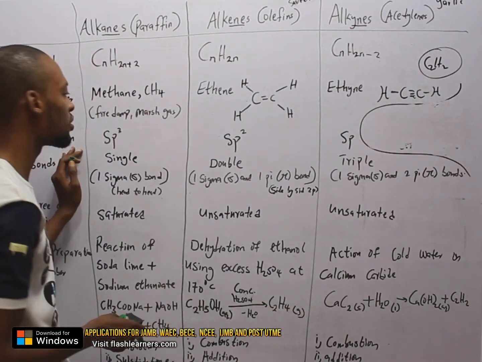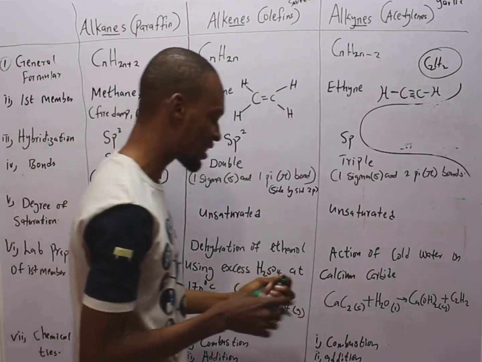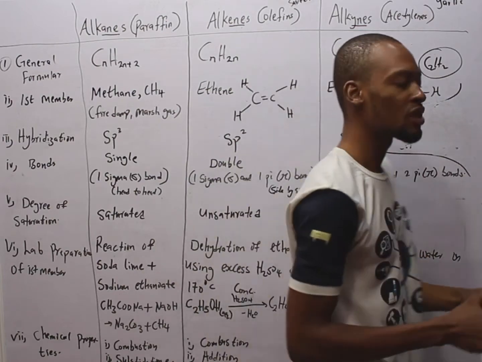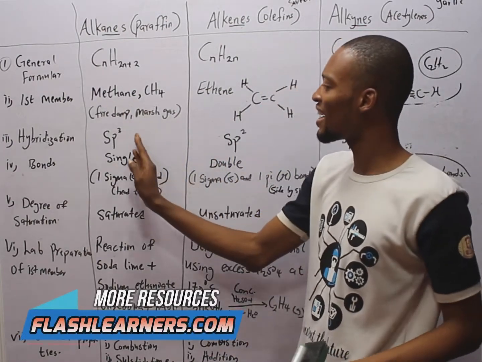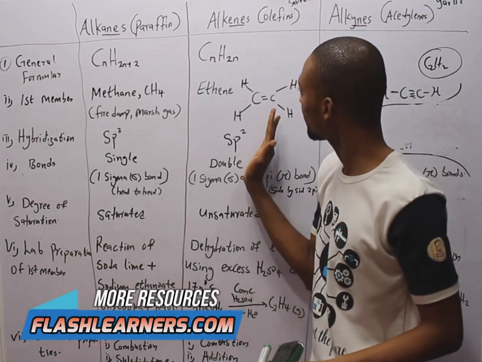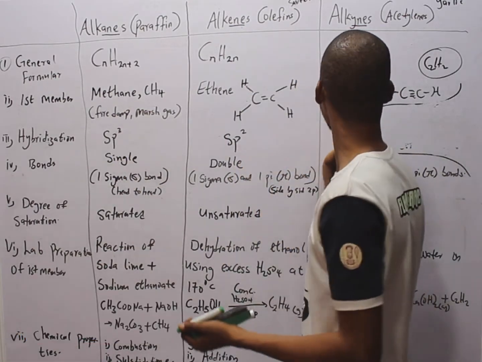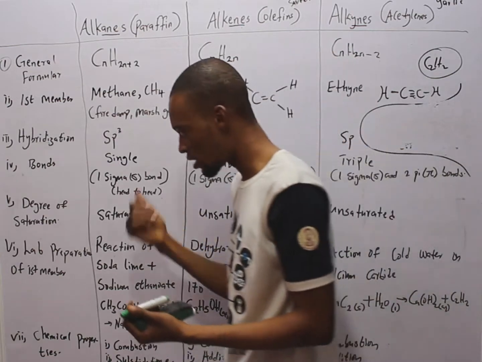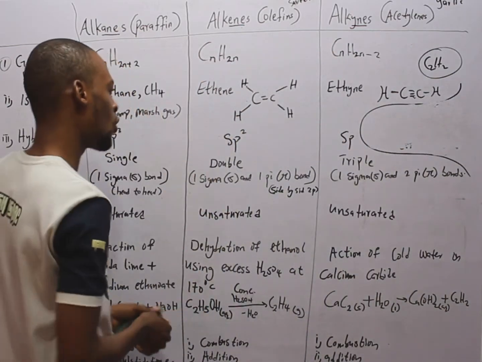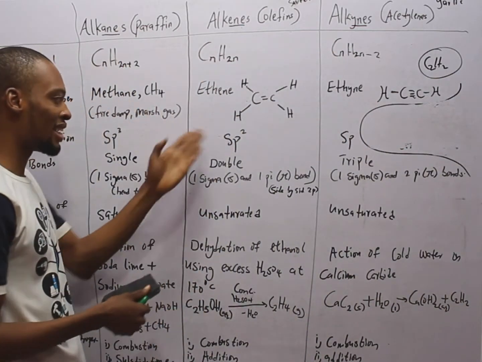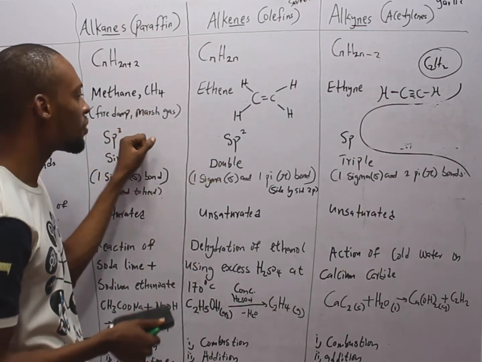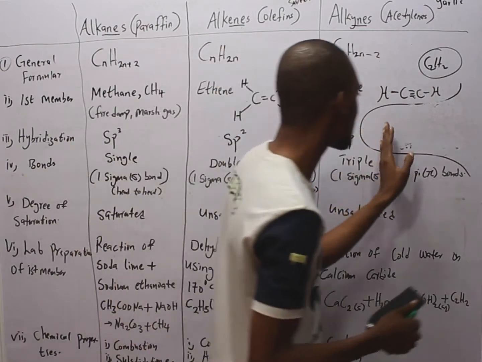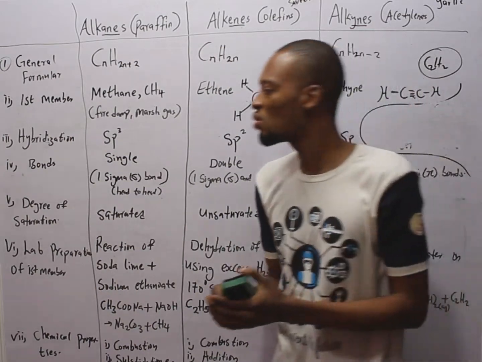And under hybridization, if you follow my video on orbitals, I explained hydrocarbons and I explained hybridization. So alkanes are sp3 hybridized, alkenes are sp2 hybridized, and alkynes are sp hybridized. So questions under here are simply, what is the hybridization of this, that? So you don't need to go deep. If you know this is sp3, this is sp2, and this is sp, then you are good to go.